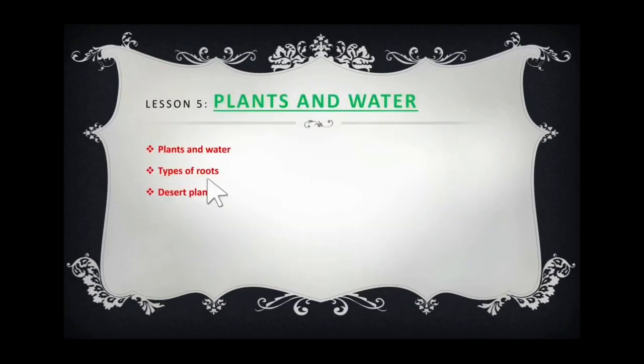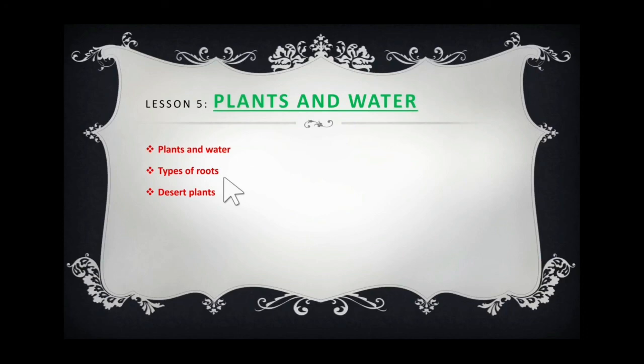We finished our lesson number 5. Our lesson number 5 is plants and water. What we learned in lesson number 5? Yes, we learned about the connection between plant and water. That means if water is not there, the plant cannot live, right? And then we learned about the types of root, taproot and fibrous root. What is a taproot? It is a single thick root with small roots growing from it, right?